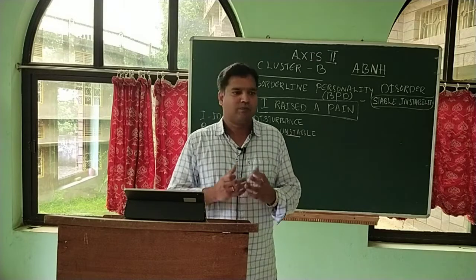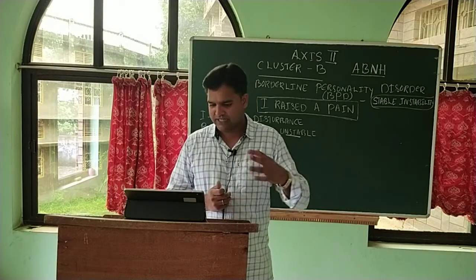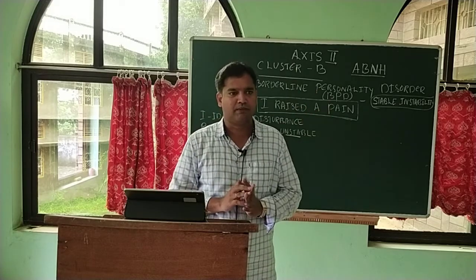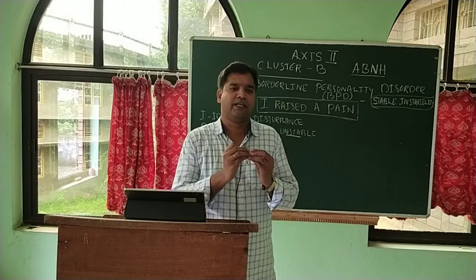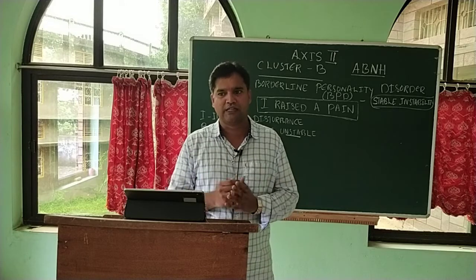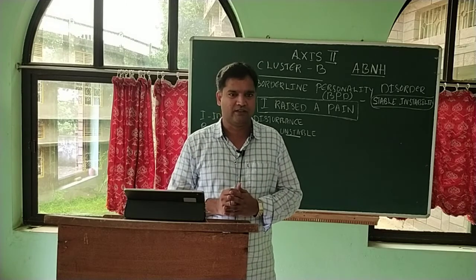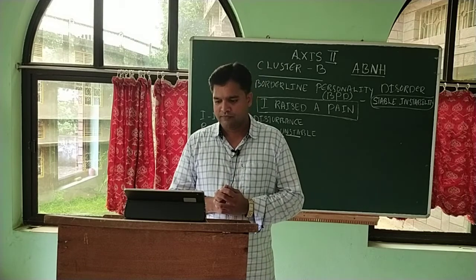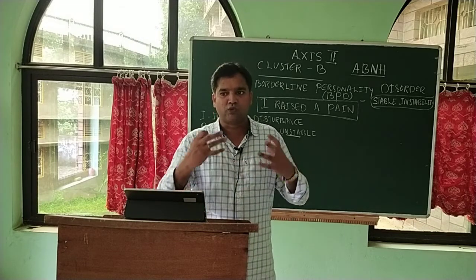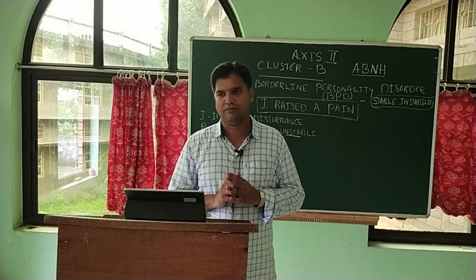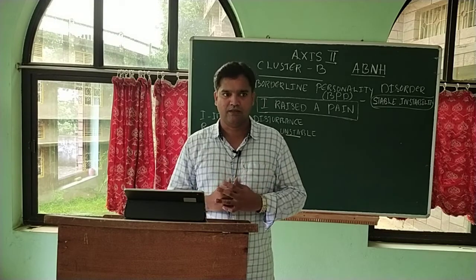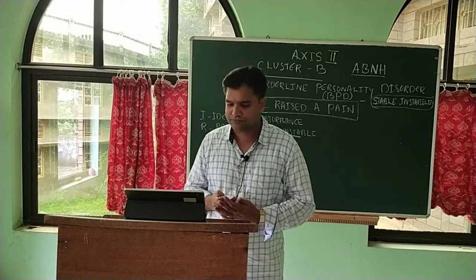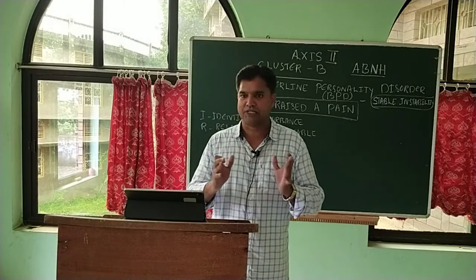The relationships will be very shallow, very peripheral, artificial and superficial, like we have seen in the other personality disorders. If at all they have some relationship, it is only for themselves. So much self-centeredness. They don't have other-centeredness or a person-centered approach. So their relationships are basically unstable.